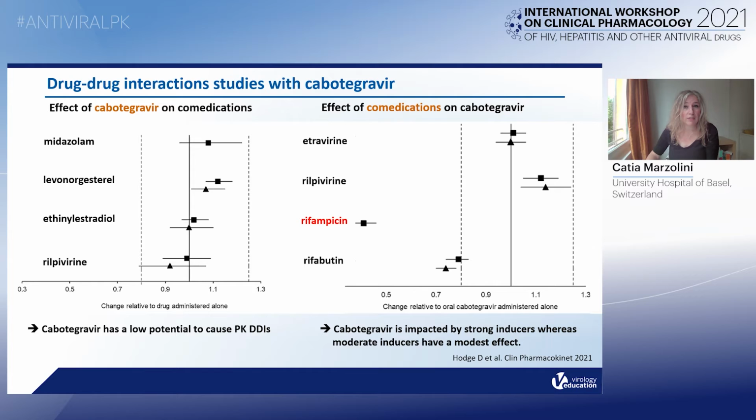Now, drug-drug interaction studies have been conducted essentially with the oral administration of cabotegravir and rilpivirine, and you can see here drug-drug interaction studies that looked at the effect of cabotegravir on comedication as well as the effect of comedication on cabotegravir. Cabotegravir has a low potential to cause drug-drug interaction. However, cabotegravir can be impacted by strong inducers, as we have seen, whereas moderate inducers, such as, for instance, rifabutin, have a modest effect on cabotegravir exposure.